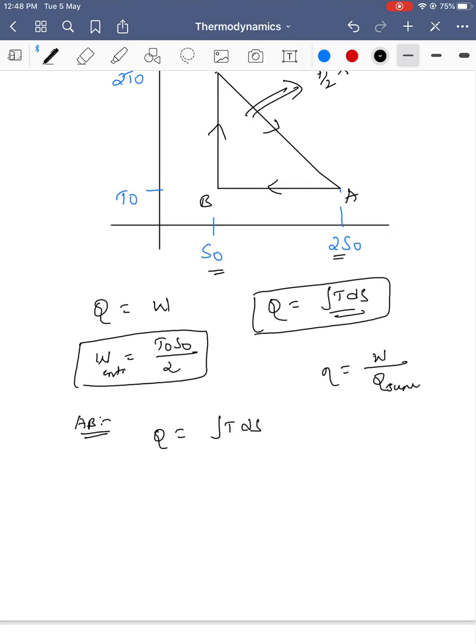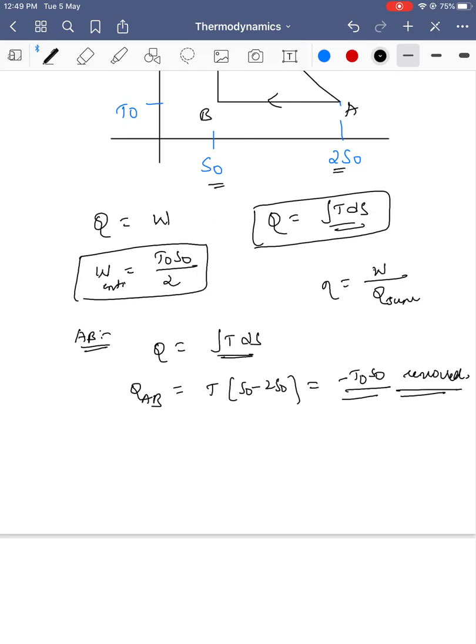Looking at the AB process, Q_AB is the area under the temperature versus entropy curve, T0 into (S0 minus 2 S0). So it is equal to minus T0 S0. Heat is not added here; heat is removed in the AB process.